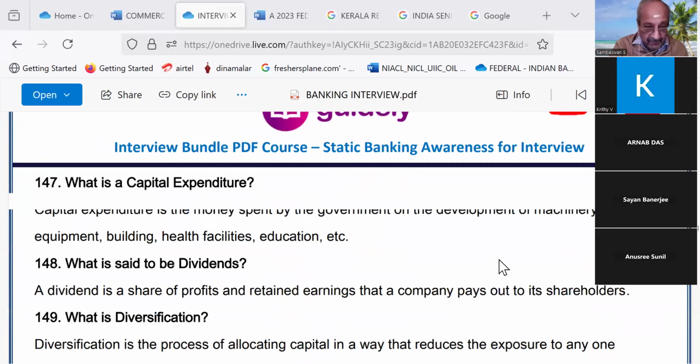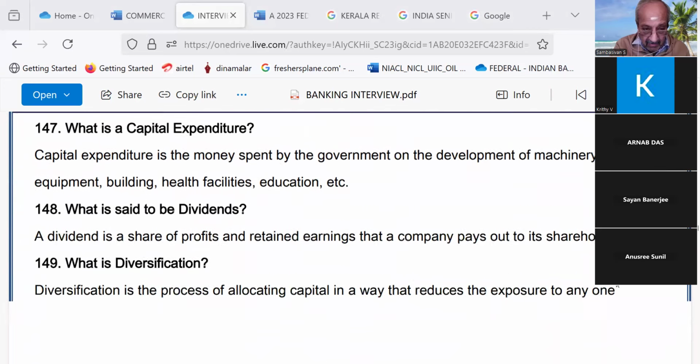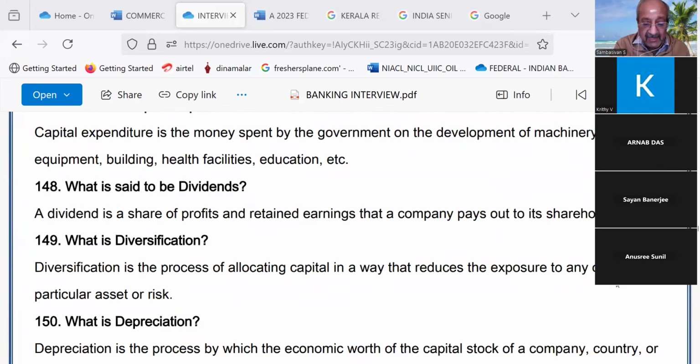Please read. What is a capital expenditure? Capital expenditure is the money spent by the government on the development of machinery, equipment, buildings, health facilities, education, etc. What is said to be dividends? A dividend is a share of profits and retained earnings that a company pays out to its shareholders. What is diversification? Diversification is the process of allocating capital in a way that reduces the exposure to any one particular asset or risk.